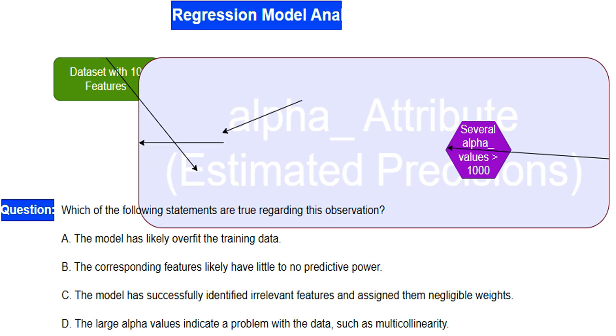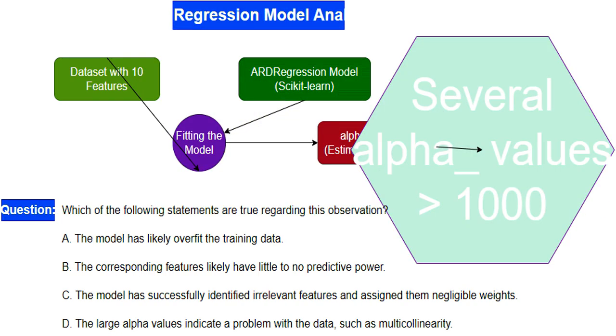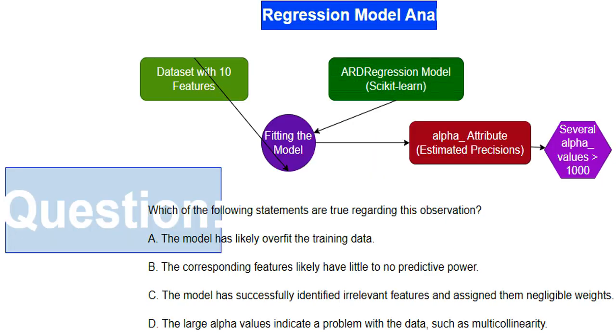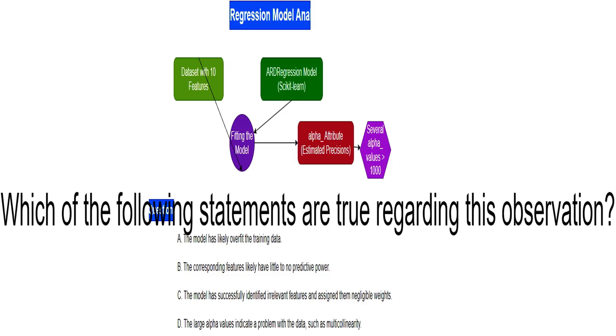The model provides me with an alpha_ attribute which gives me a measure of how precisely the model has estimated the importance of each feature. A higher value means more precision. I've noticed that some of the alpha_ values are very large, specifically greater than 1000. This means for those features, the model is very certain about their low importance. I need to figure out what these large alpha_ values mean in terms of the model's performance and the features. Given those high alpha_ values, I have to determine which statements correctly describe what's going on.